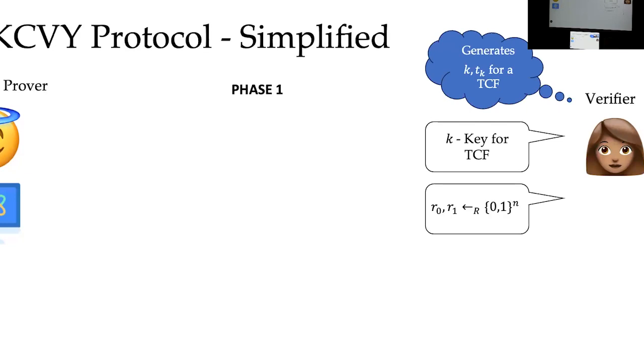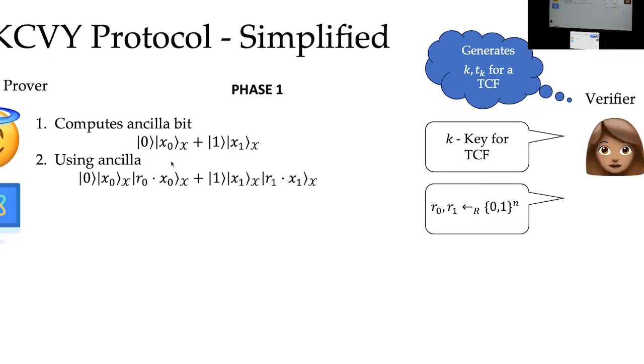Then the verifier is going to generate these two n-bit strings r0 and r1, with which he's going to perform an inner product. He's first going to compute an ancilla bit using this additional property I talked about, that he can distinguish between x0s and x1s. Then using this ancilla bit, he's going to perform a conditional multiplication operation.